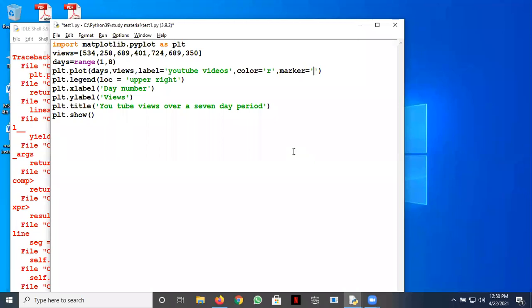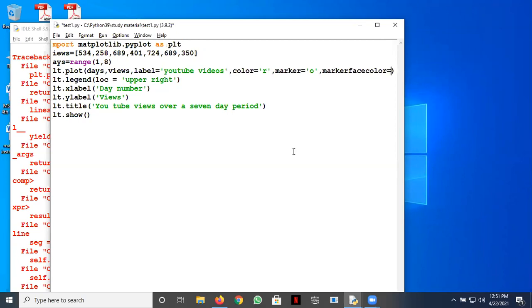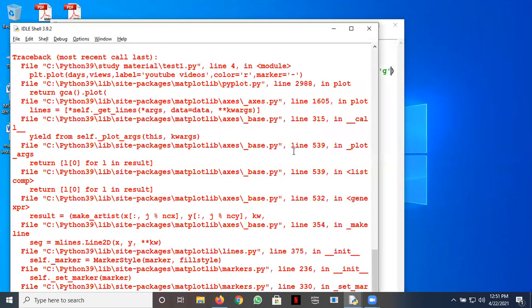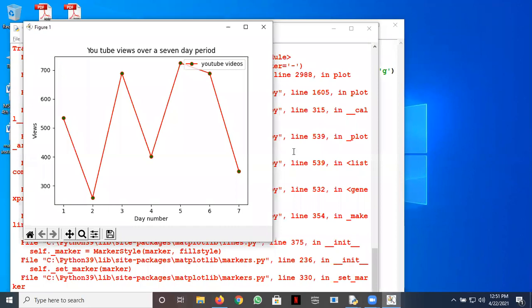Okay, fine. So I'll go with this O here. You can change it. Then there is another argument here, that is the marker face color. See what it does. Say marker face color. Let's put it as green here, and let's see what effect it has. The marker color is green. I think if you can make it out, the marker face color is green, and the line is red.